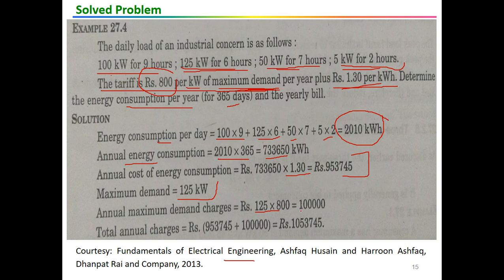On multiplying this, I have with me 1 lakh. So the total cost which one has to pay is this plus this, and this amount becomes, yeah, I think it will be 19. Okay, so it will be 19537.